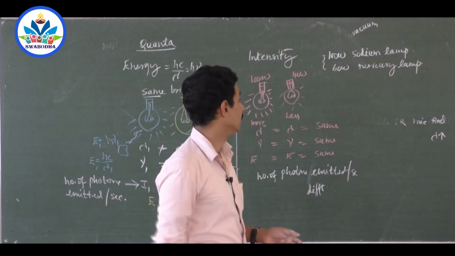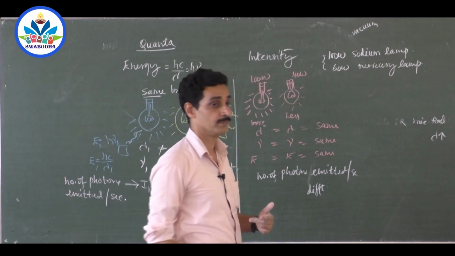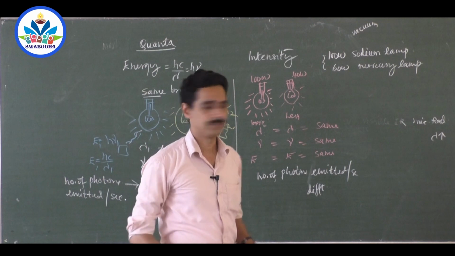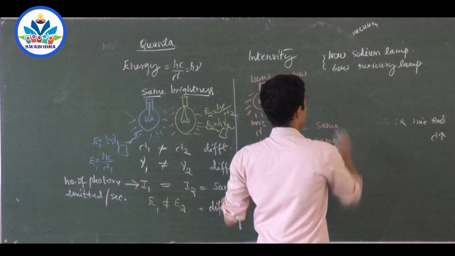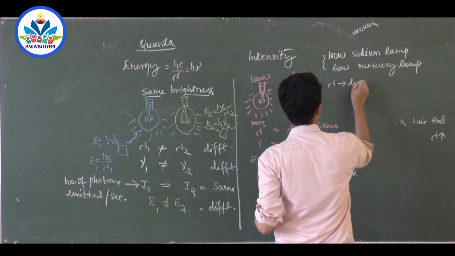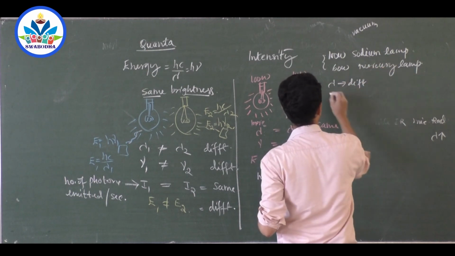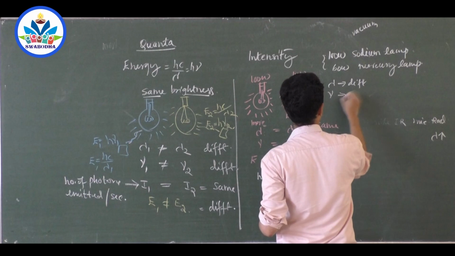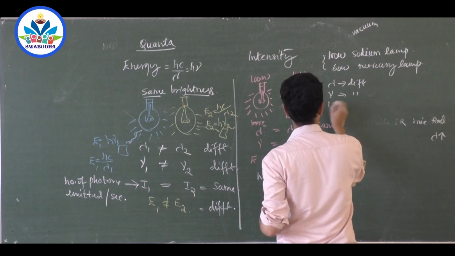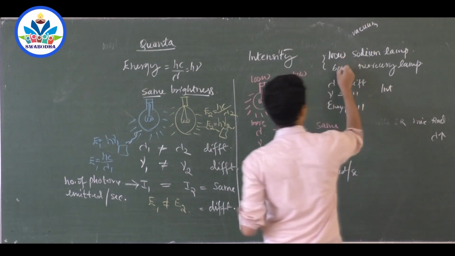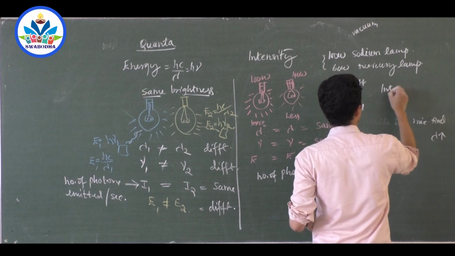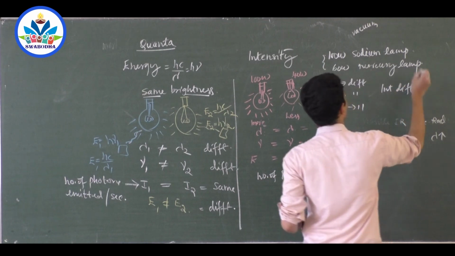Everything is different. This is a sodium lamp, this is a mercury lamp. h nu is different, lambda is different, nu is different, energy E is different. Intensity is also different, because you see the power, energy emitted per second, is different.